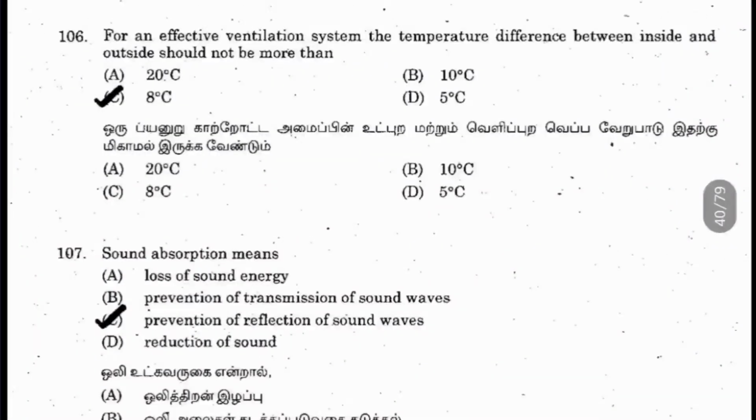106, for an effective ventilation system, the temperature difference between the inside and outside should not be more than 8 degrees Celsius. 107, sound absorption means what? So it is the prevention of reflection of sound waves. So when the reflection is prevented, automatically it is absorbed only.